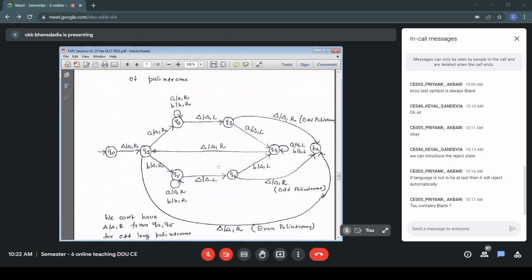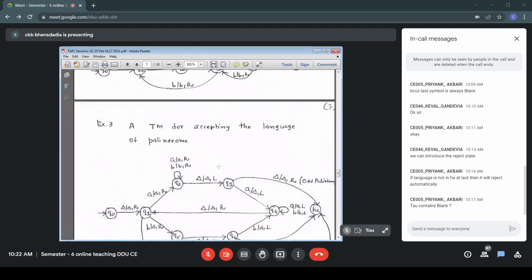Q3A. We know that was our logic. From the left we started with A, in the right I should get A for the string to be a palindrome. So that is the case. In the state Q3 I am getting A. I go to state Q4 and I erase A. I had erased A from left. So now I erase A from right.